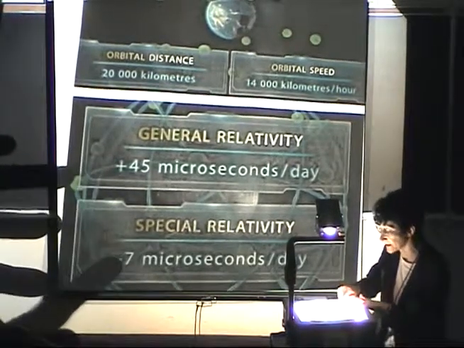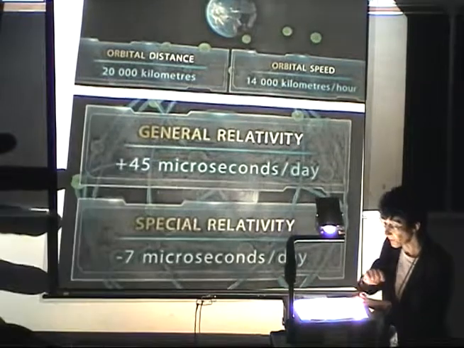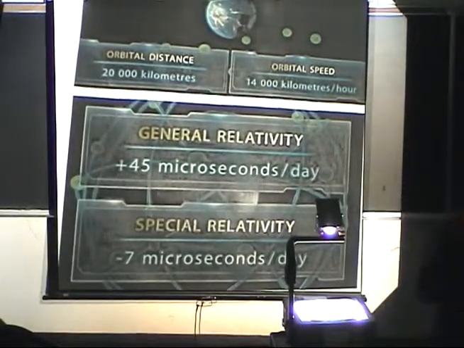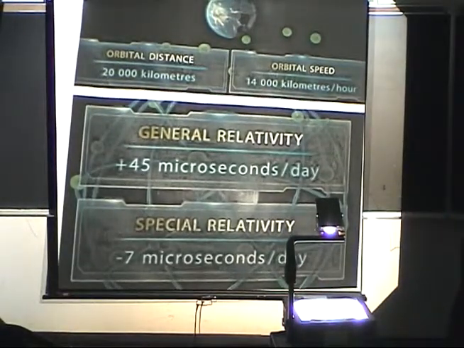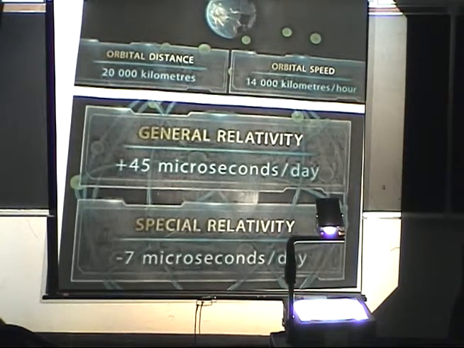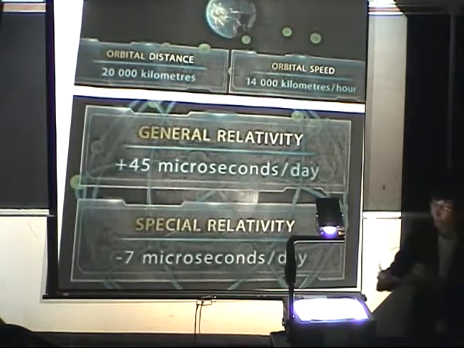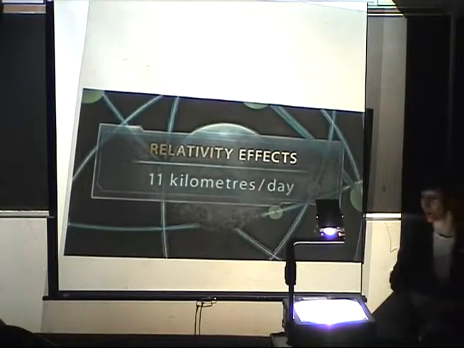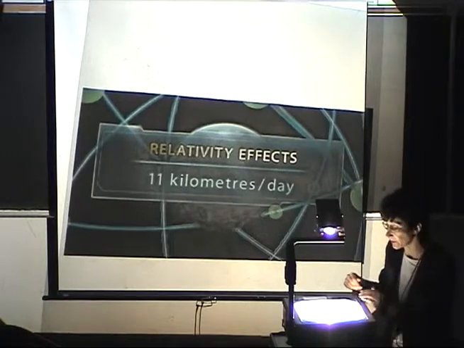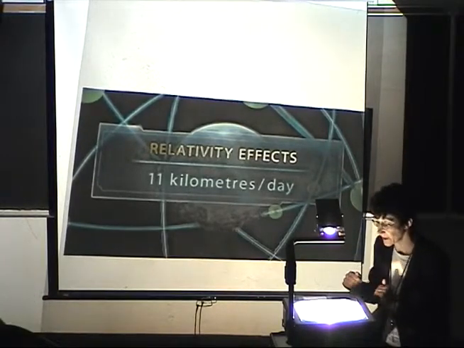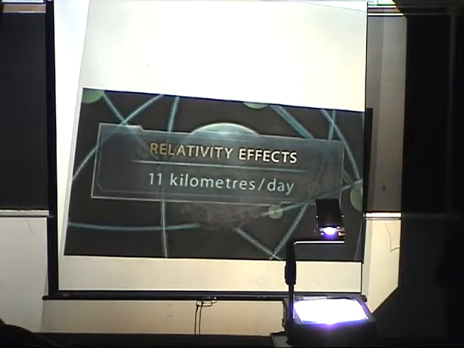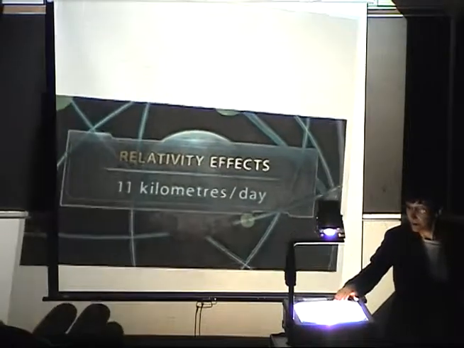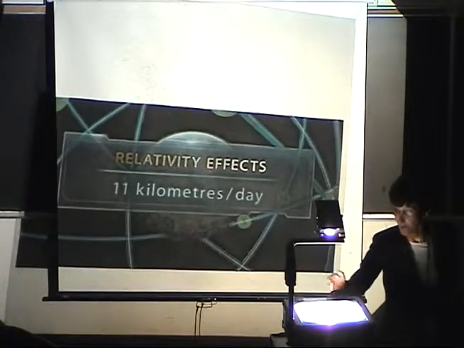They have opposite signs. This 38 microseconds per day cumulative error would translate in a day into an error in the position of 11 kilometers per day. So without the general relativistic and special relativistic effects, this would turn the GPS useless.